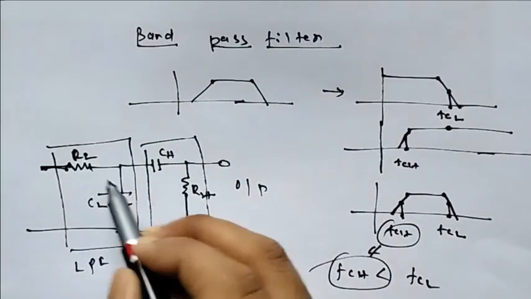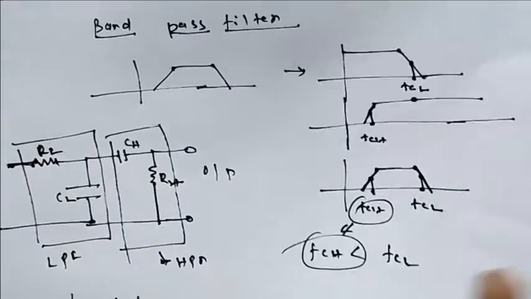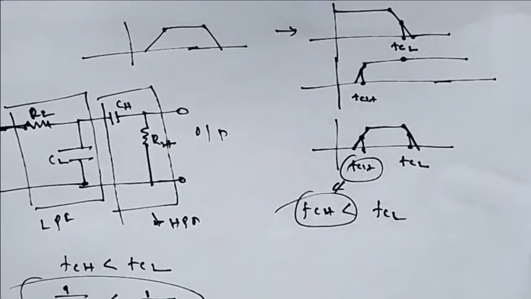This point we need to consider, and if you connect these two in series, then you are going to get the band pass filter. Now it's time for the band stop filter.